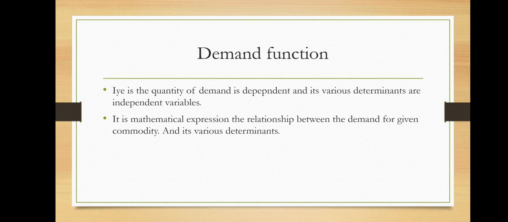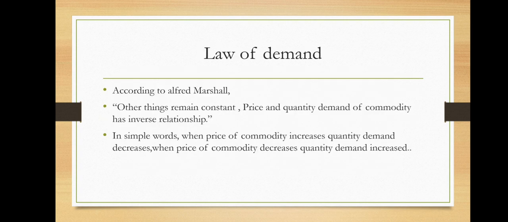In your book also you can study what a function means. The function means the relationship between the dependent variable, that is demand, and independent variables like income, price, etc. When you consider the relationship between demand and other determinants, in the previous slide we studied the relationship between demand and price. There is an inverse relationship. When we consider income, there is a positive relationship. When you consider the price of a substitute commodity, there again is a positive relationship. When you consider the population, there is a positive relationship. So in the demand function you have to focus on the relationship between demand and their determinants.